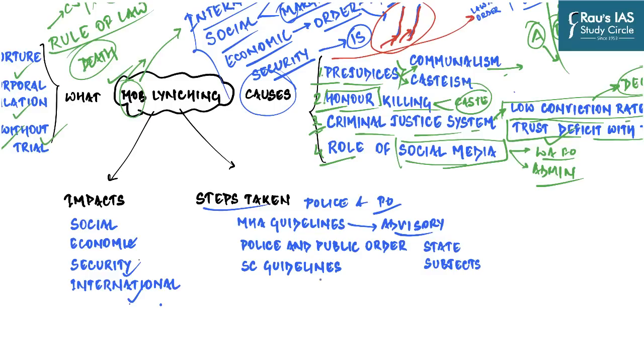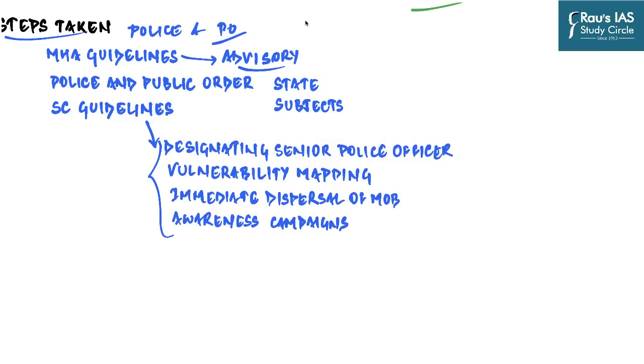Apart from that, Supreme Court has issued guidelines on preventing mob lynching. And so in this regard, Supreme Court has issued guidelines against mob lynching, which are basically a set of instructions for all the state governments that they shall first and foremost designate a senior police officer in each district for taking measures to prevent incidents of mob violence and lynching.